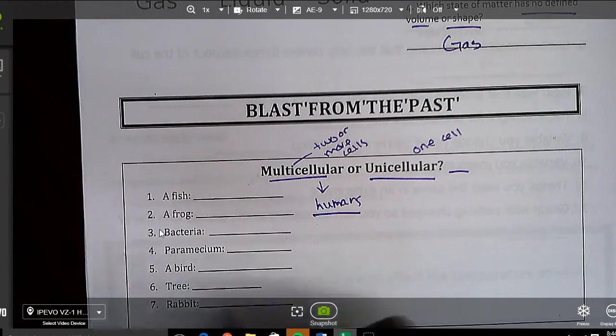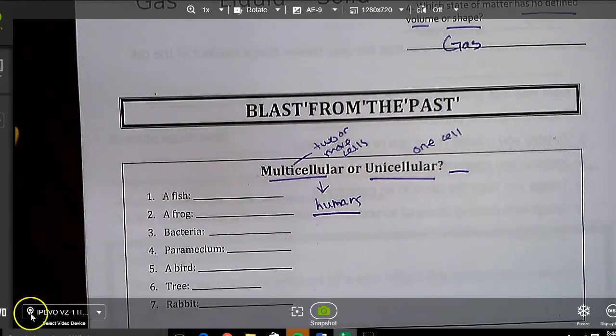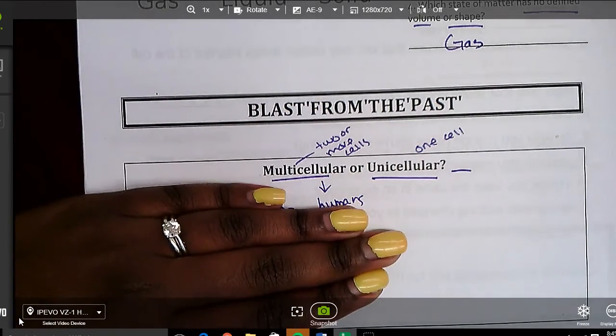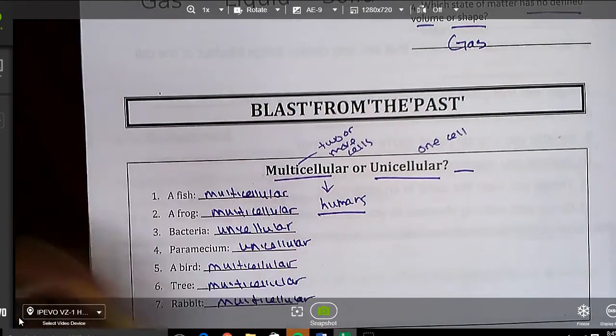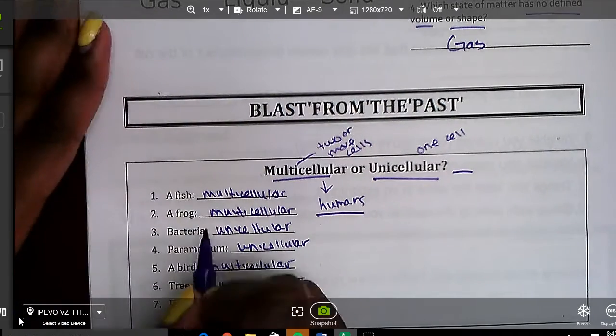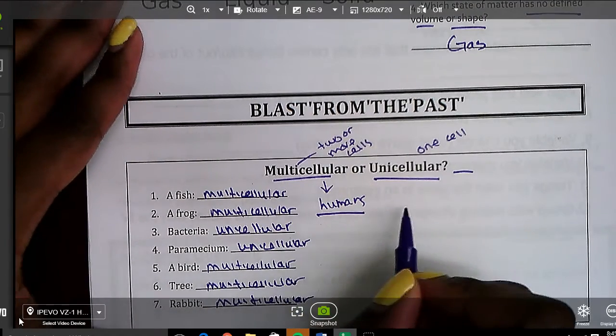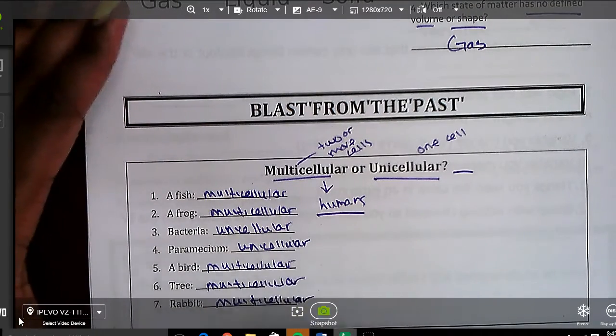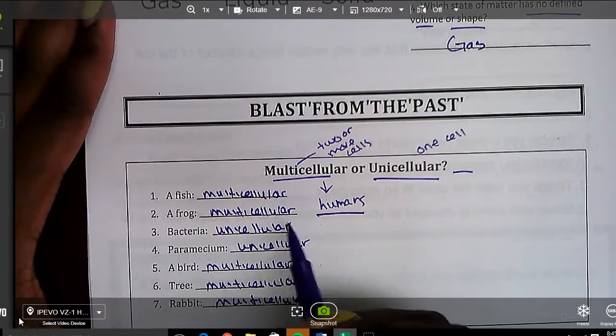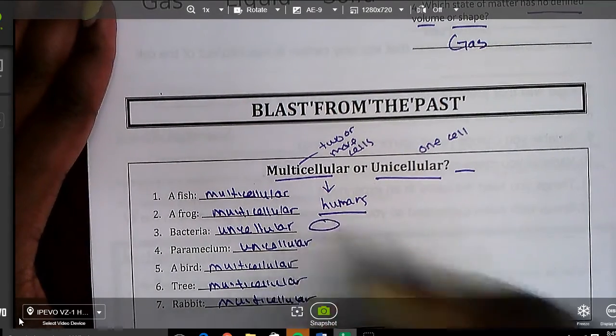Put your thumb up in the air right now so I know you are pausing and trying on your own. Okay, go. All right, guys, we're taking our answers right now. We're going to go through this, like I said, rapid fire. So a fish, multicellular, frog, multicellular, bacteria. It can honestly be multicellular or unicellular, depending upon the type of bacteria. For the sake of this conversation, they're going to be unicellular, which means it's just one cell.